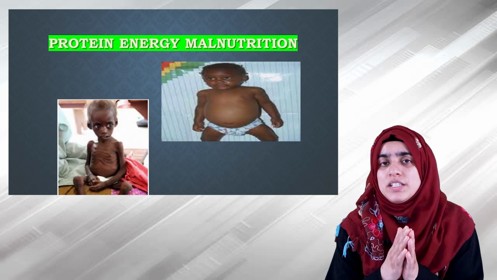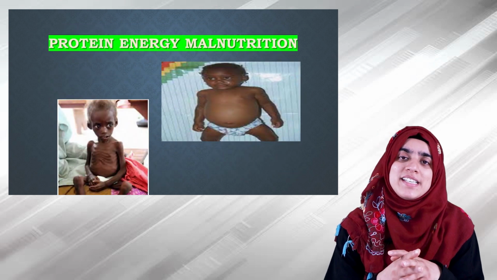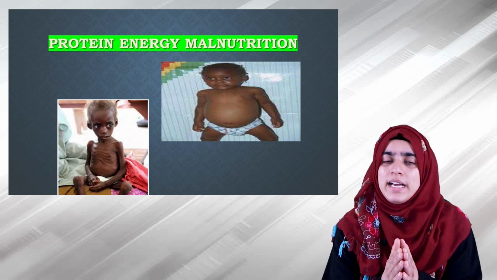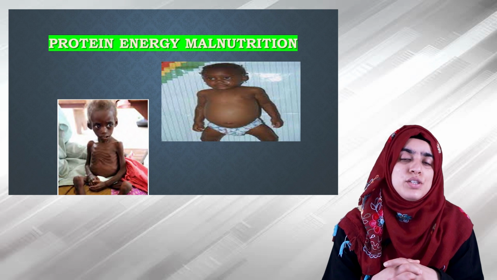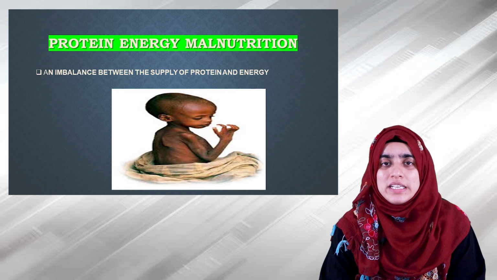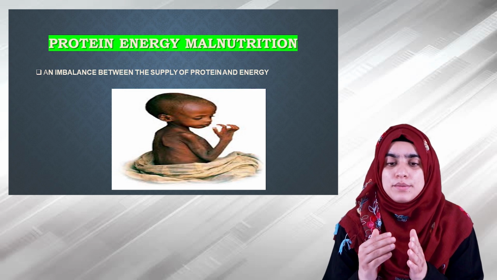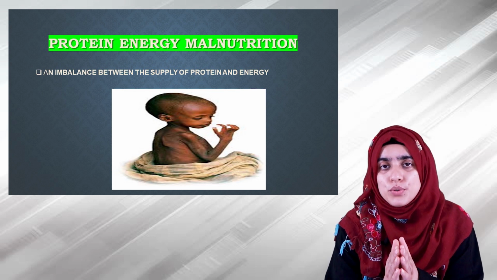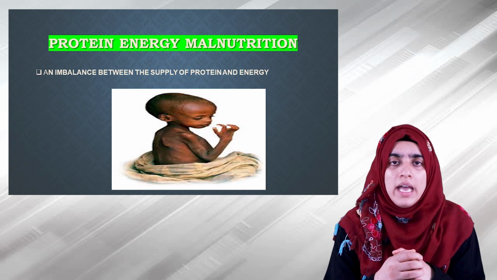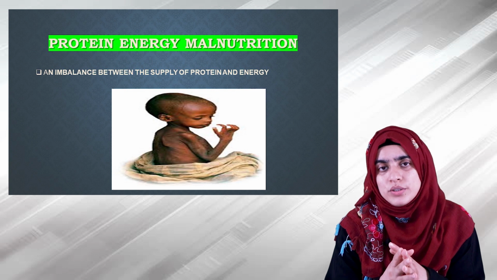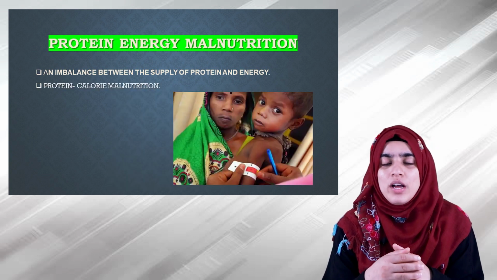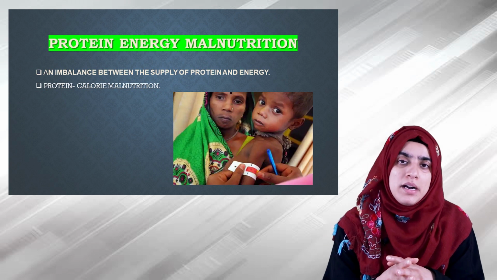So we finally reached the condition which we are going to discuss today, protein energy malnutrition, that is a very common nutritional disorder seen among the children. Protein energy malnutrition refers to an imbalance between the supply of protein and energy and the body's demand to ensure optimal growth and maintenance. It is also called protein calorie malnutrition.